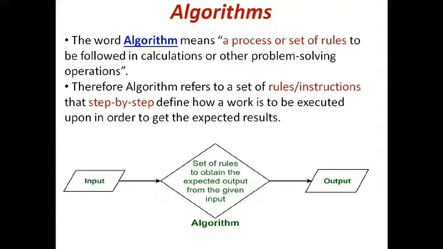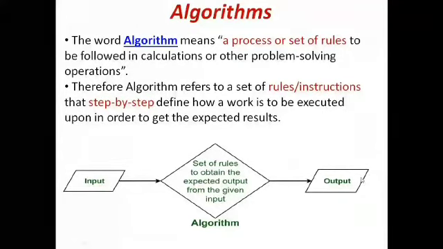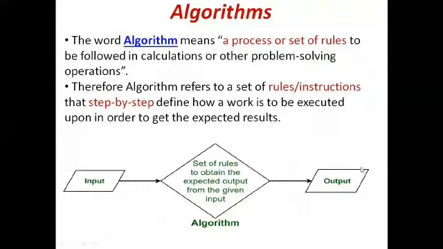See, the algorithm is nothing but a set of rules to obtain the expected output from the given input. So we must be clear about what input we are going to give first. Then we are also clear about what output we are going to receive from this algorithm. So in between we should define the set of rules to obtain the expected output from the given input, right?